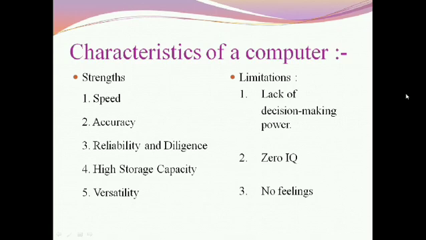Limitations. So what are the limitations? Let us listen. Lack of decision making power. The computer cannot think and take decisions on its own. They have to be programmed by us according to the need. The next point is zero IQ. Computers are machines and have zero IQ. They can only perform tasks according to the instructions given to them and cannot make a change by themselves if required.